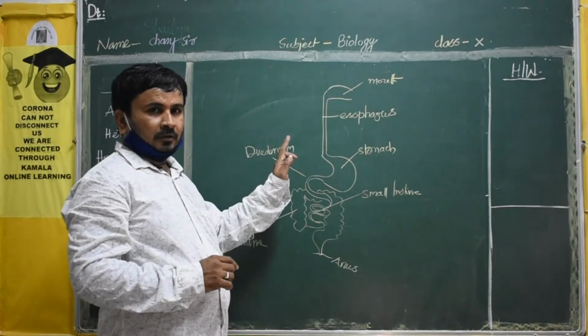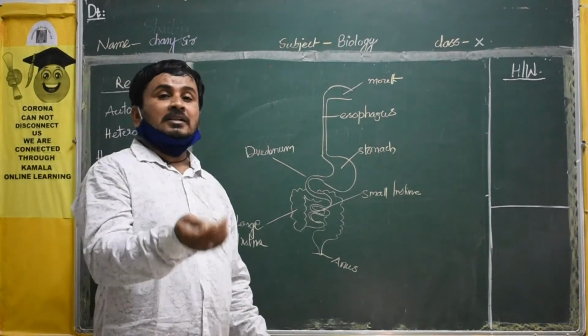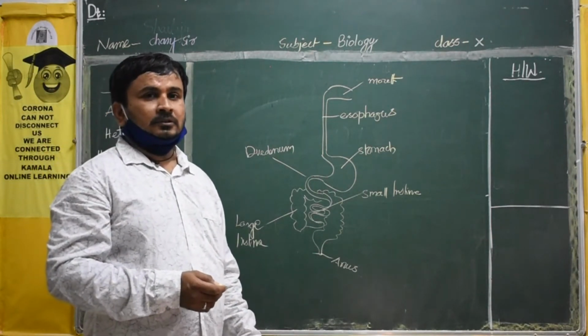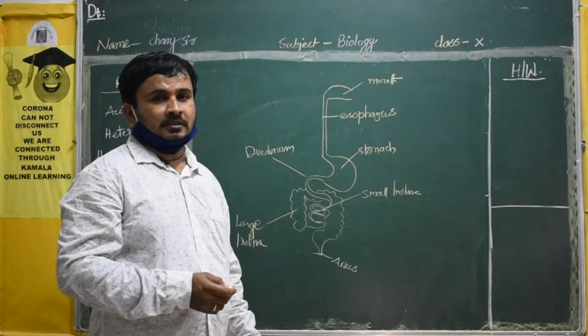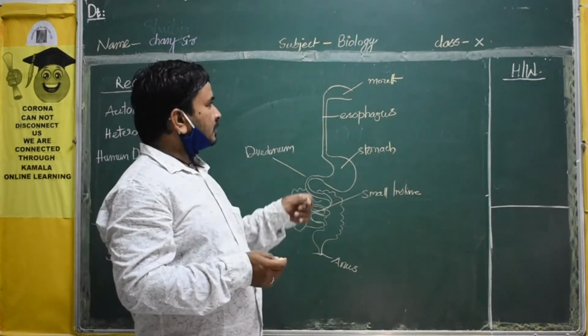Okay, this is the one part. Afterwards, in autotrophism we will discuss the plants, how the plants produce food. That is nothing but photosynthesis. That we will discuss later. First, let us learn about ourselves first. Okay. Now we see the mouth.